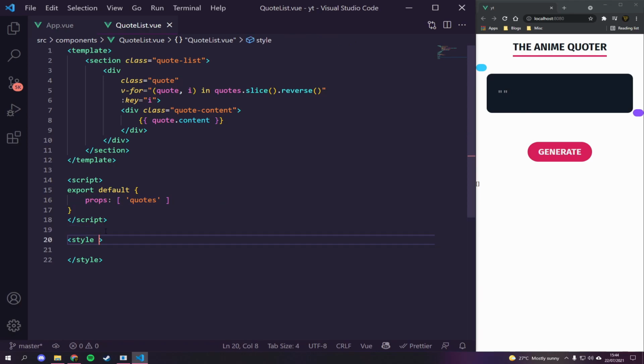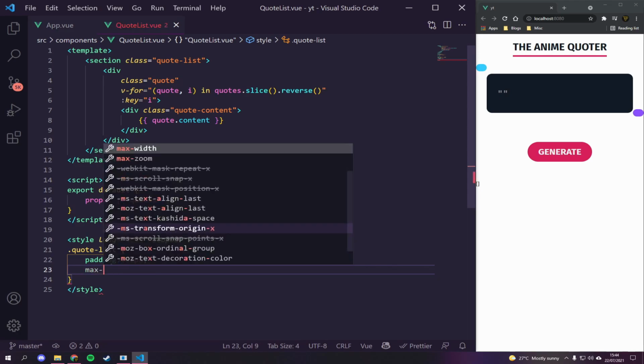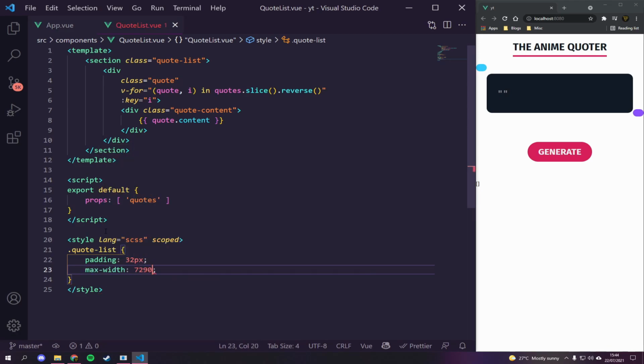Now, in our styling, we're just going to say lang is equal to Sass as usual. We're going to scope it to this. We're then going to say quote-list, and we're just going to say padding 32 pixels. We're going to give it a max width of 720 pixels with a margin 0 auto.